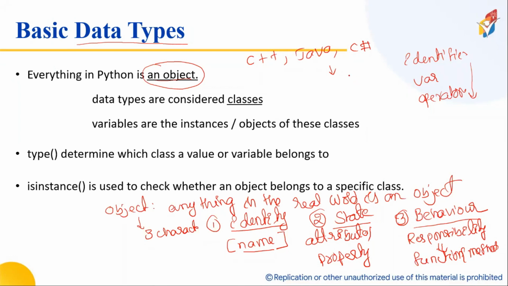Now, let me take a student Rama. I'm not taking any religious meaning, I'm simply taking some name, Rama. Rama is a student. Shall I call the name Rama the identity? Yes, this is the identity. Then, what are the attributes of Rama? Rama may be male, six feet tall, black in color.